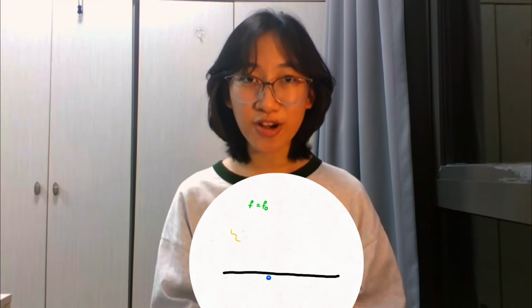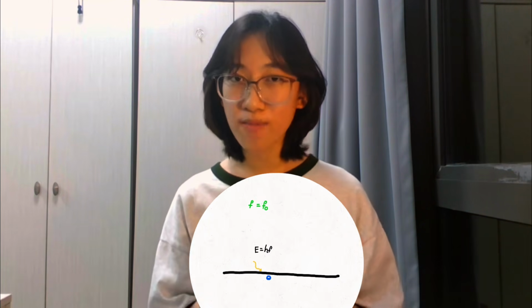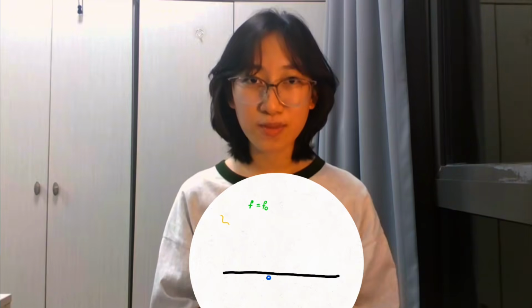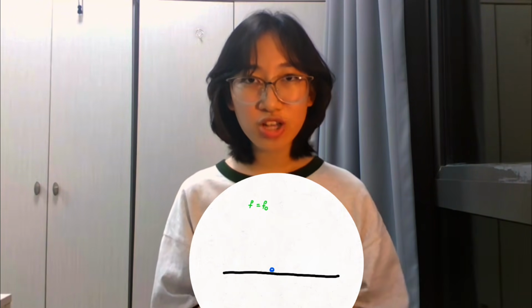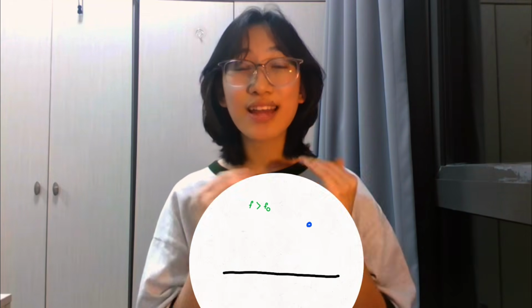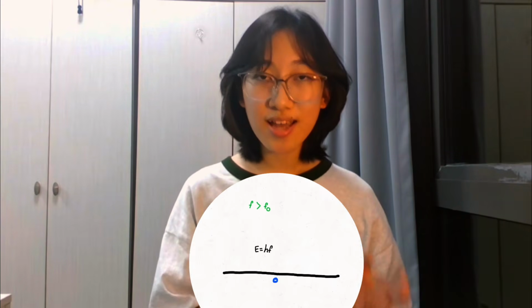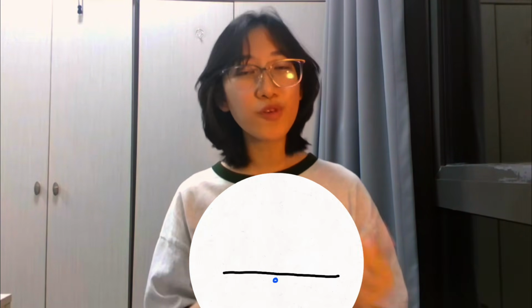Let's trace this back to the energy of a photon. Now, if the frequency of the photon is equal to the threshold frequency, it has just enough energy to overcome the work function and successfully liberate an electron, but the electron just stays there. If the frequency of the photon is greater than the threshold frequency, then after overcoming the work function, the excess energy is converted into the kinetic energy of the electron, causing the photoelectron to move away from the surface with a velocity.